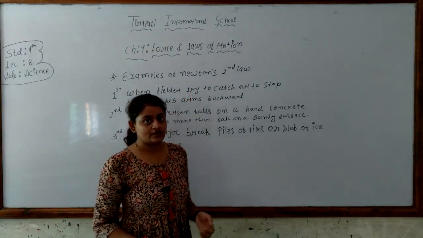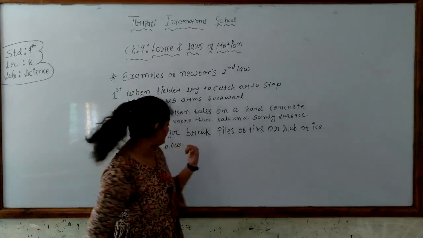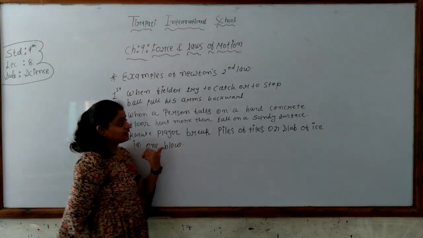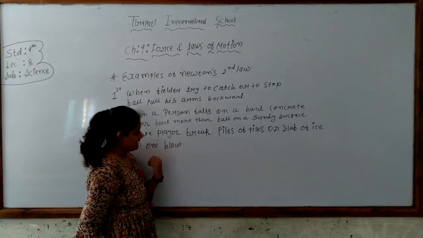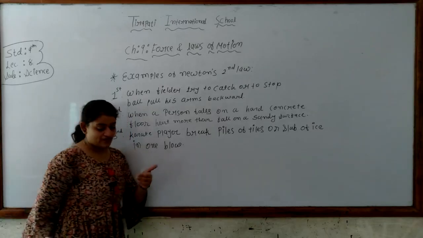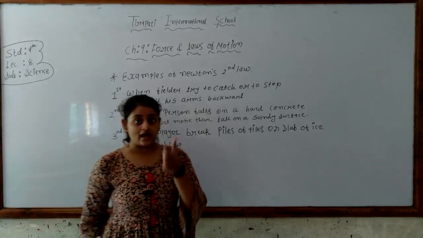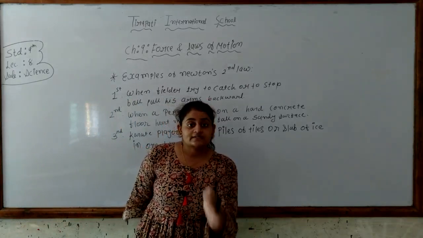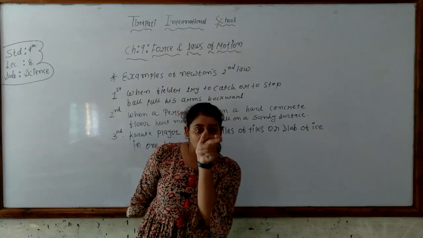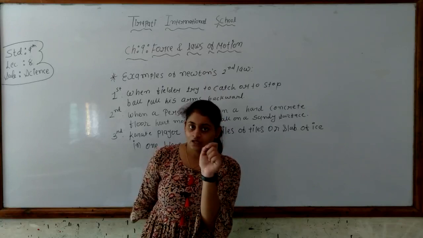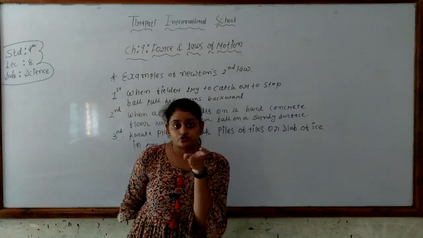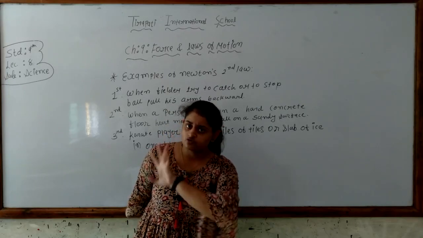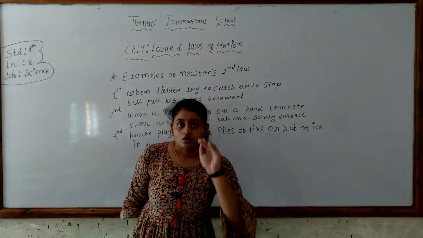So in certain types of tasks they perform like this. Why should karate players break piles of tiles or a slab of ice in one blow? When karate players strike the surface with their hand, the speed becomes zero in a short time interval. As the speed is reduced to zero in a short interval, the rate of change of momentum is fast.